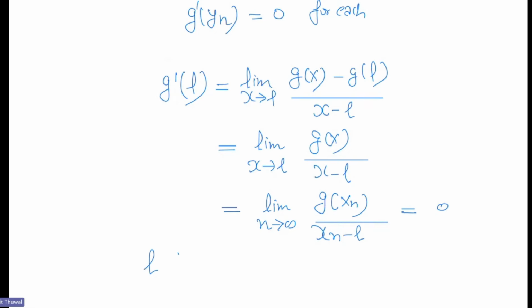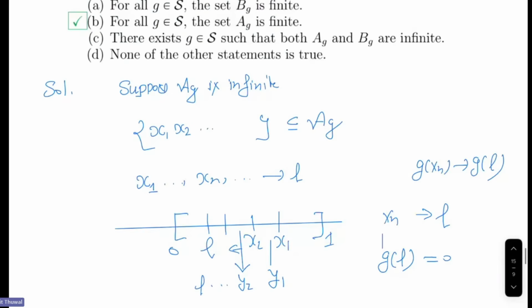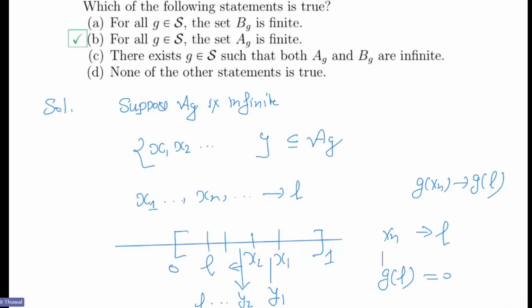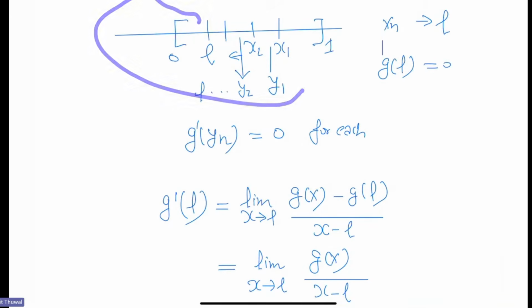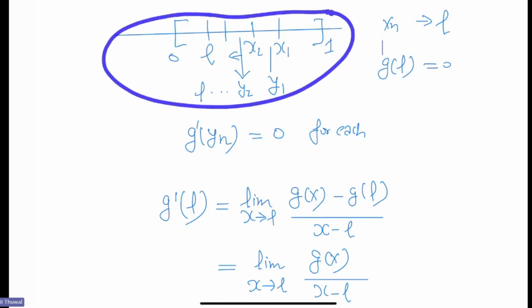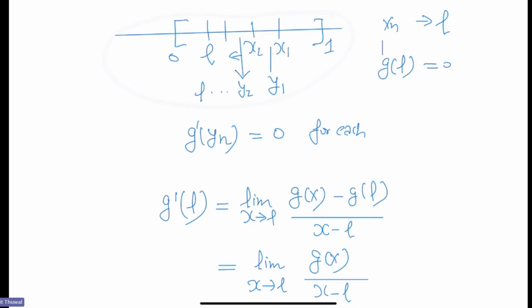In that case, L is a common zero of g and g dash. So there is something common to the zero sets of g and g dash. So g is not in S, which means we get a contradiction. So for all g, the zero set must be finite. Is it clear? This extra thing with Rolle's theorem is helpful only in case g dash is continuous.